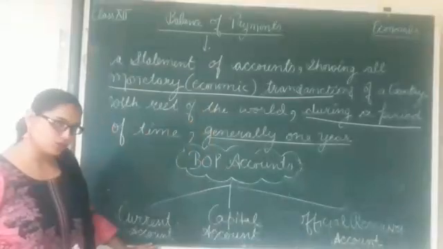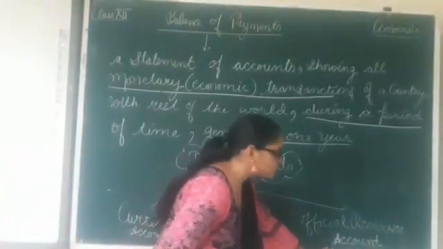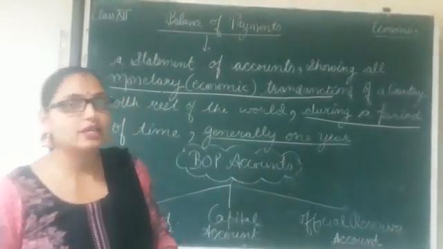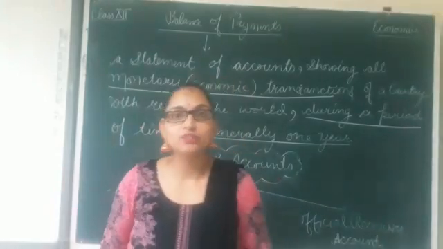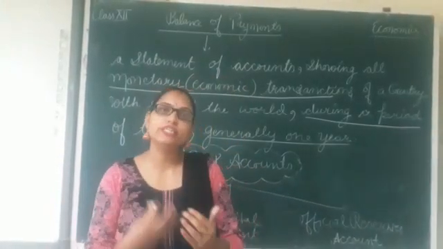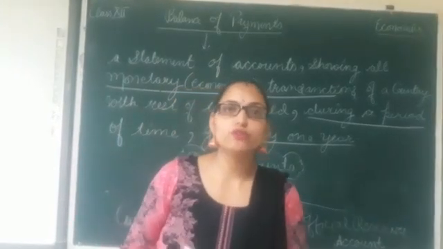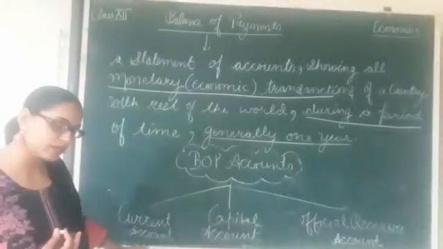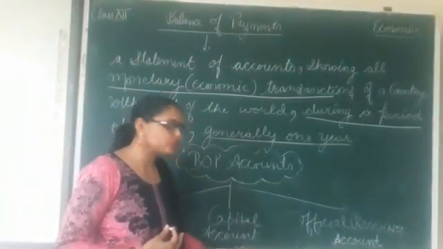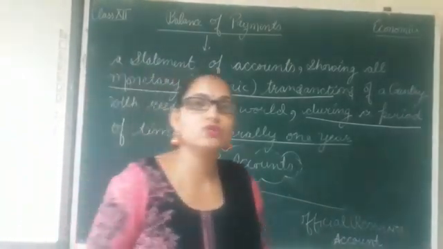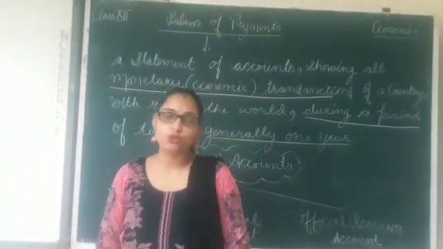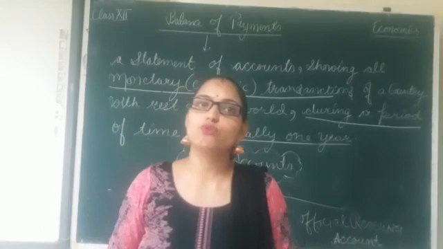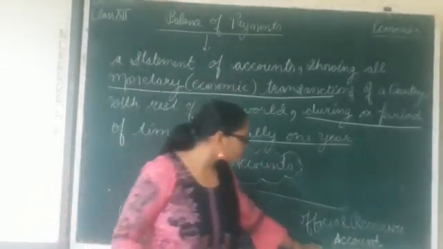So based upon these types of transactions, there are 3 accounts categorized under BOP accounts. The first is the current account, second is the capital account, and third is the official reserve account. In the current account, current transactions are shown. Current transactions means all those transactions which are related to export and import, that is, trade between two nations. Whatever is being exported or imported, the payments and receipts from these exports and imports are recorded in the current account. Next we have the capital account. Here we mention the investments of one country into the rest of the world, and the investment it is getting from the rest of the world. The capital account records all such transactions which affect the asset or liability status of the country.